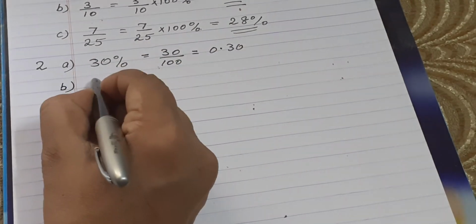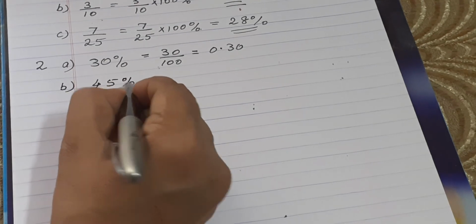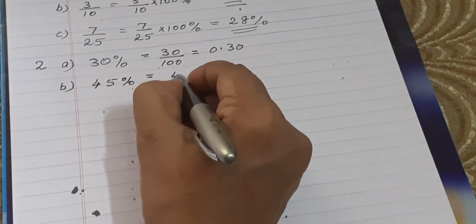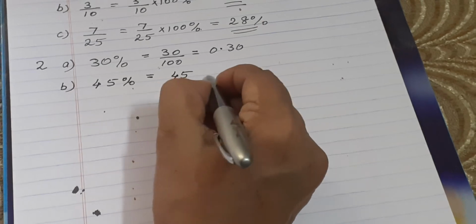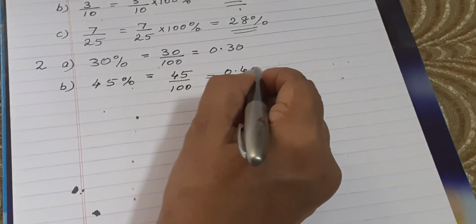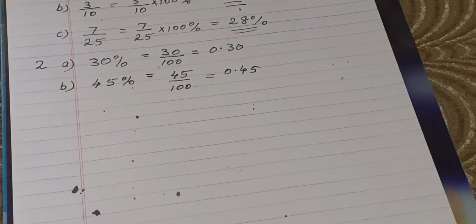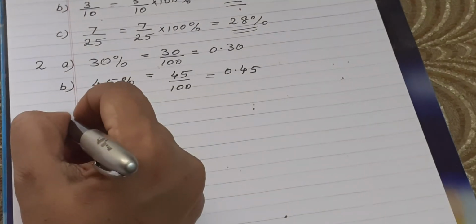Question number B, 45 percent. So that's equal to 45 by 100. So that's equal to 0.45. Like that.